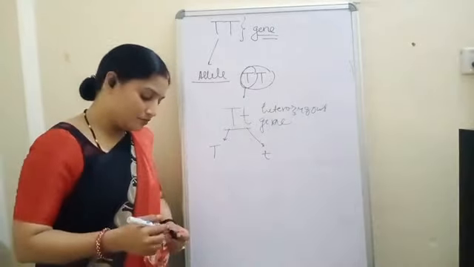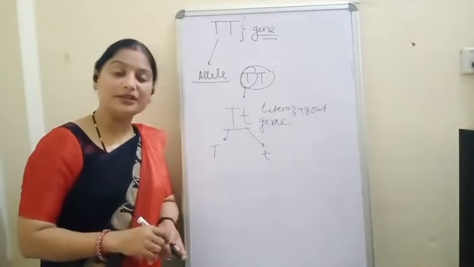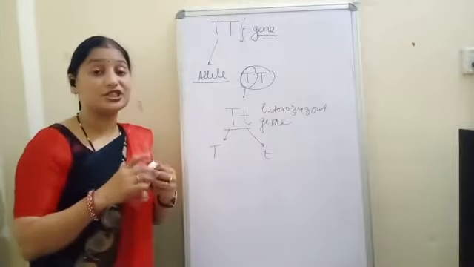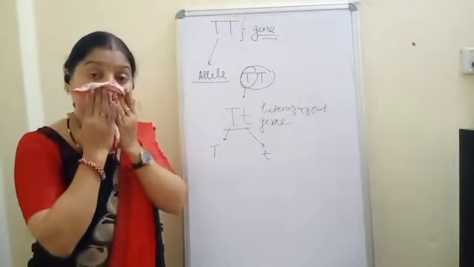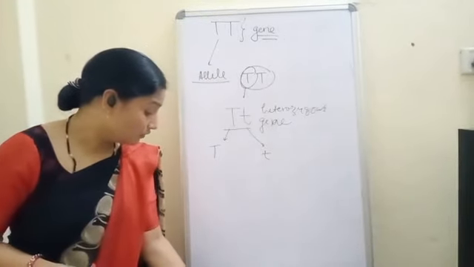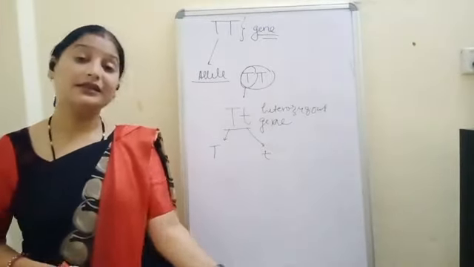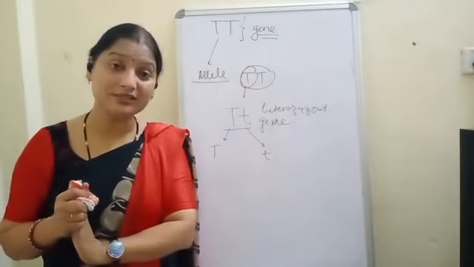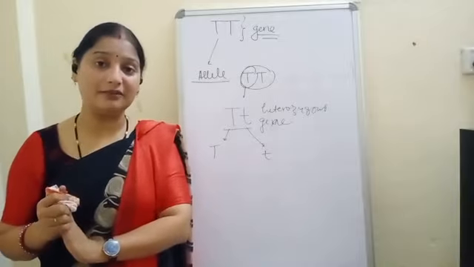Then we have mutation, and the meaning of mutation is sudden change in the genetic composition. That is called as the mutation. I think so this much is over for today, and now from the next class we will see the monohybrid cross and dihybrid cross.